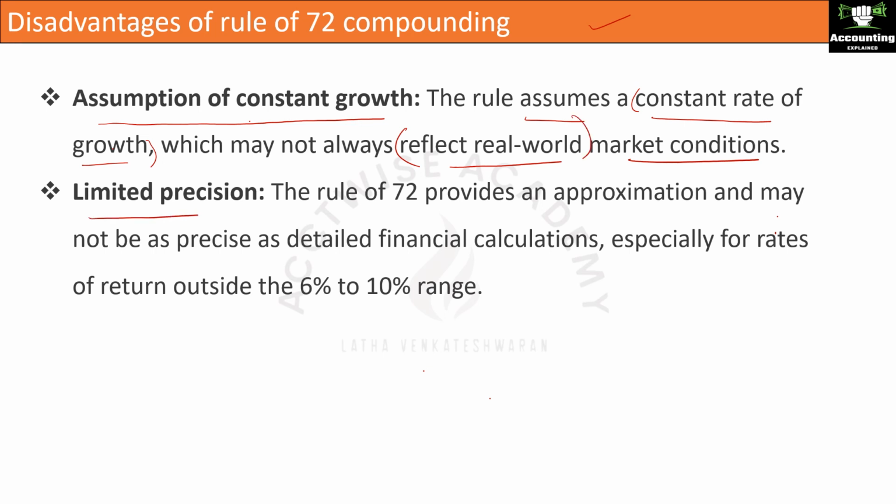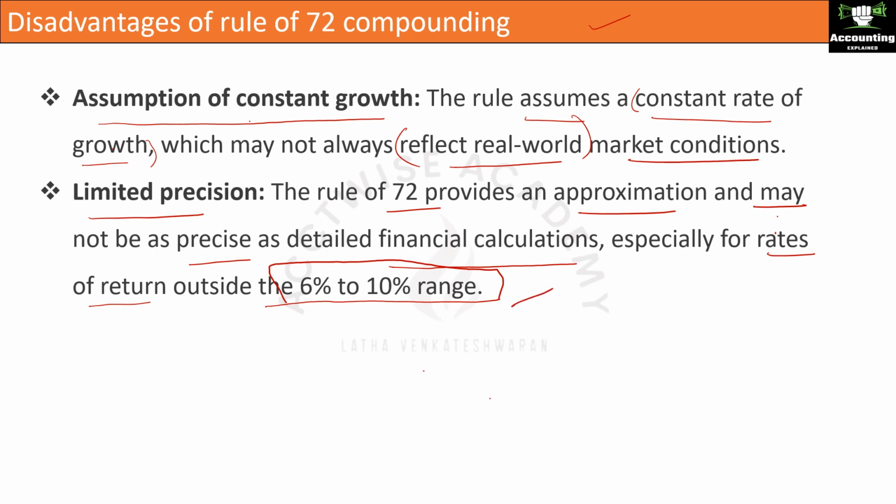Limited precision. The Rule of 72 provides an approximation and may not be as precise as detailed financial calculations, especially for rates of return outside the 6% to 10% range. Within the 6% to 10% range, we can get a precise answer. Beyond that, compounding usually takes a lot of decimals, and if you approximate the decimals, it will not give a correct answer. So we can use it only in the 6% to 10% range. Then only you will get a correct answer. Beyond that, the answer may not be correct.